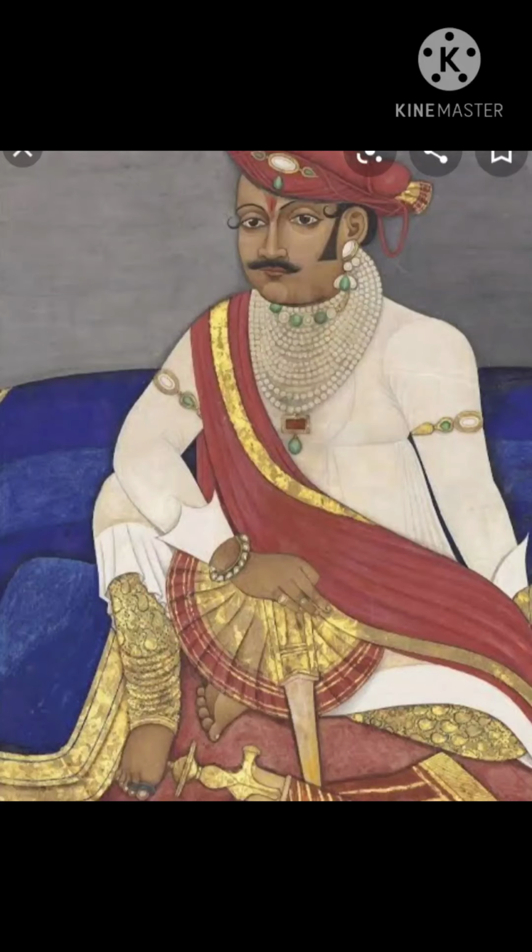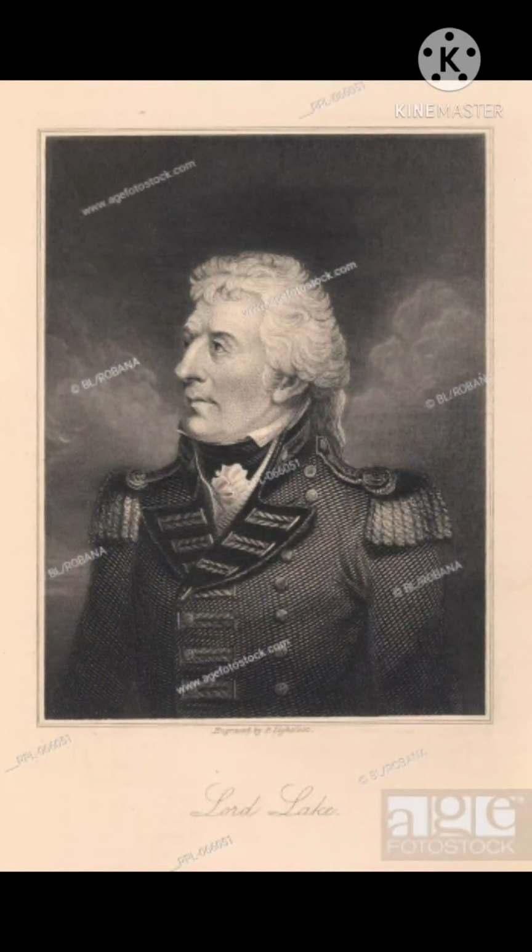During this time, the capital of the Mughals was under the control of Daulat Rao Shinde. By defeating the troops of Shinde, General Lake captured the Mughal emperor and gained victory. Here, General Lake was a British general.